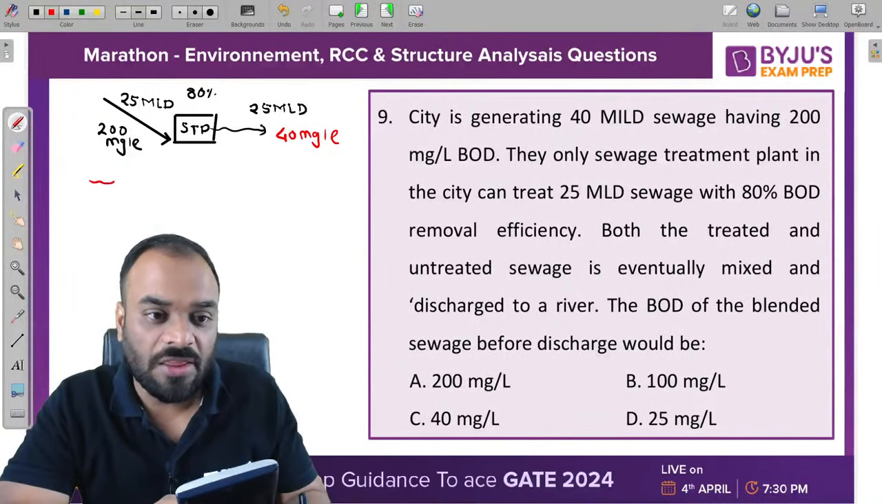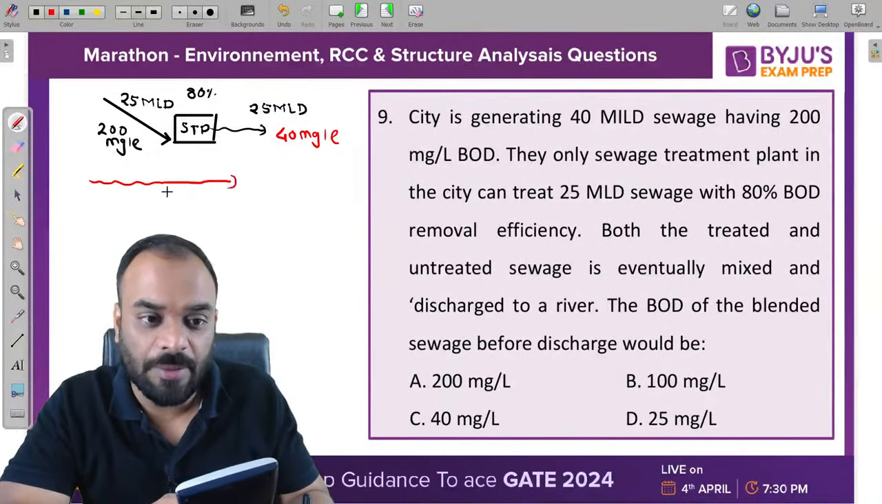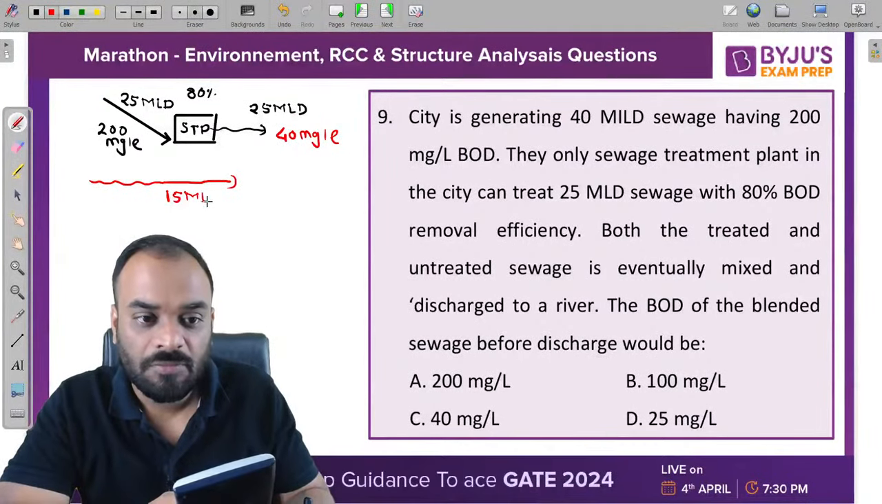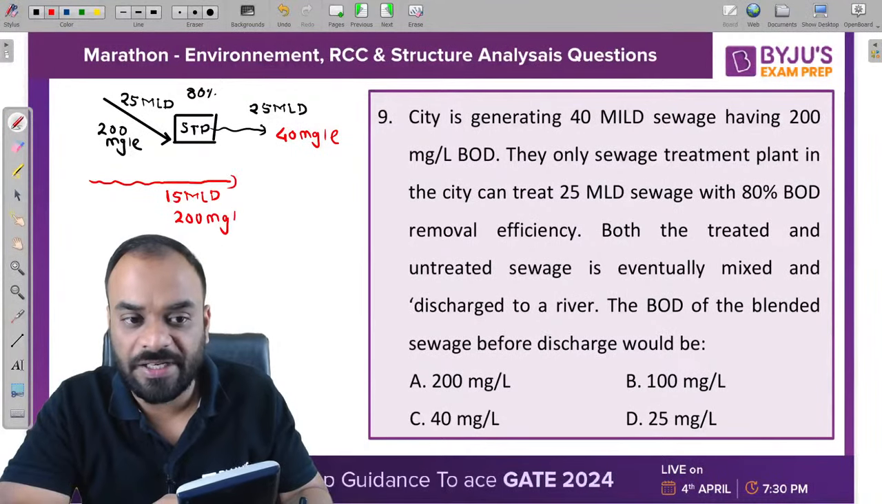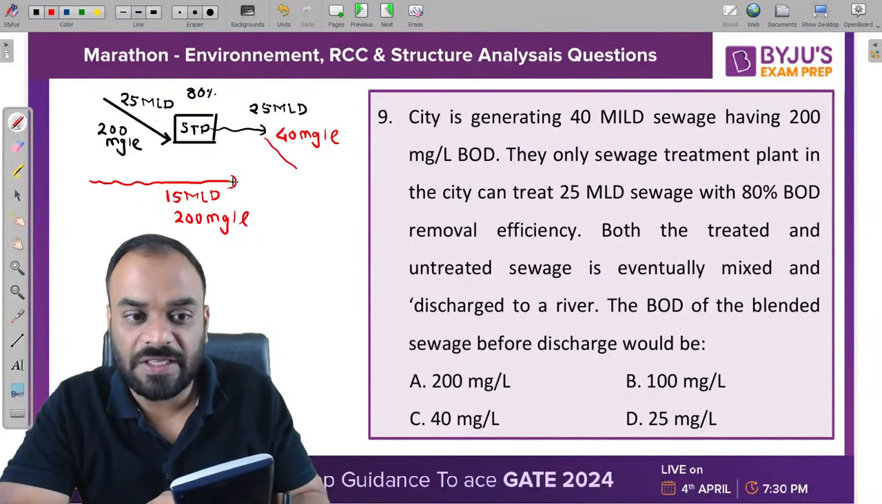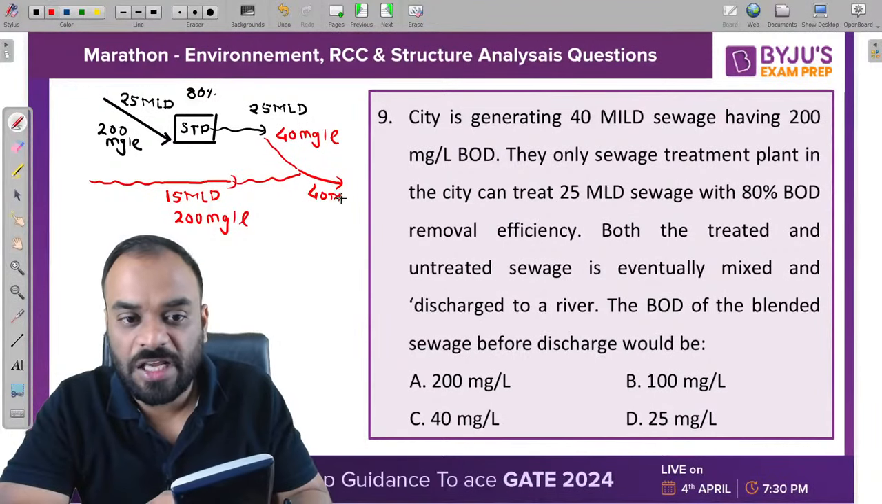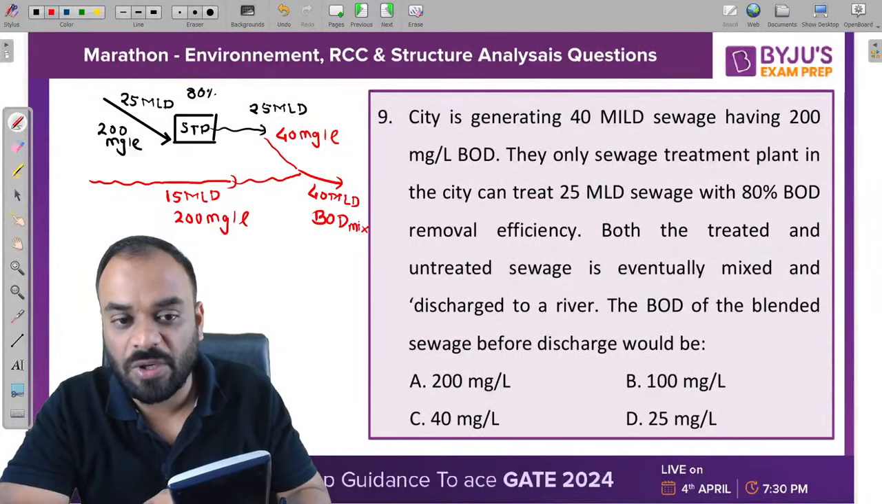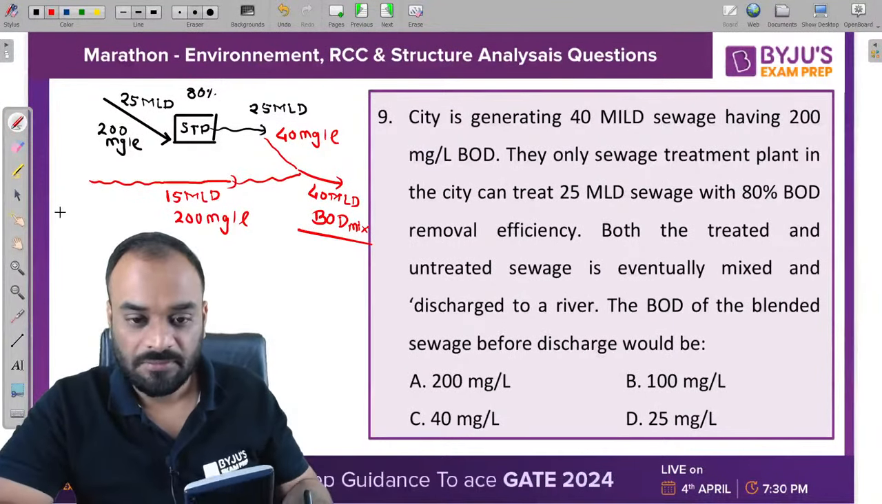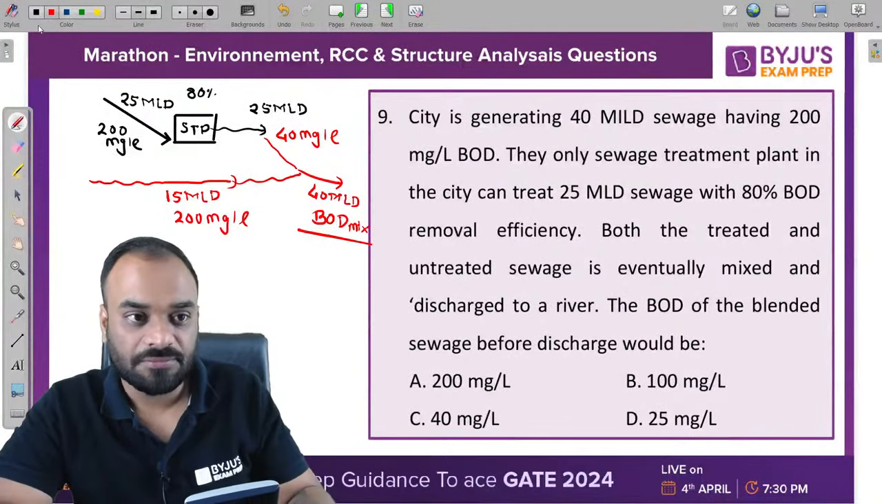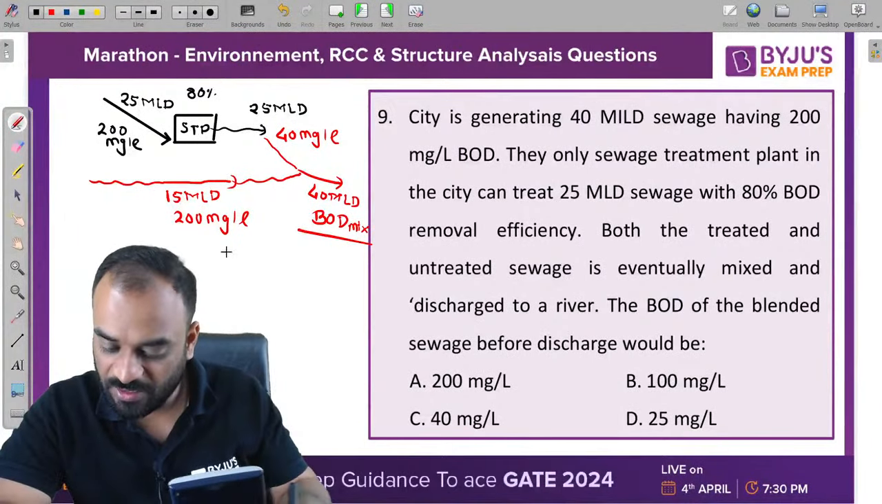Right? Now another discharge which we have is 15 MLD whose BOD is not to be treated yet. It is 200 milligram per liter as it is. Now after that, guys, it will get mixed and ultimately we are trying to dispose 40 MLD, but it will have a BOD mix, and that BOD mix you have to calculate. Very simple. 100. Okay, very nice, Salgar. I think you're correct.